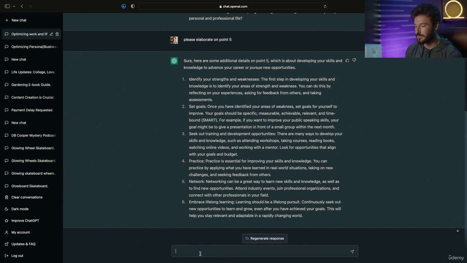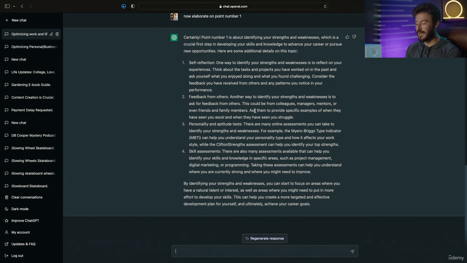So we can continue to go down this rabbit hole of, okay, now elaborate on point number 1. So now it's given us 4 more bullet points to go further into this rabbit hole of self-reflection, feedback from others, a personality and aptitude test, which is actually a great tip to take a Myers-Briggs test, which you might have not thought of if you have a barrier or some type of resistance that you're experiencing in life. Taking a test like this would help you understand more about your personality type and how to be more effective in your work and personal life.